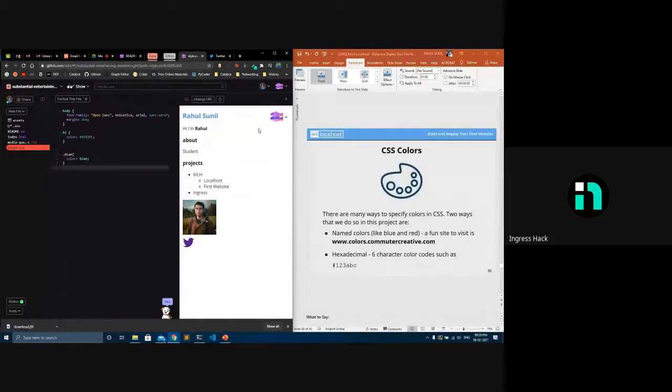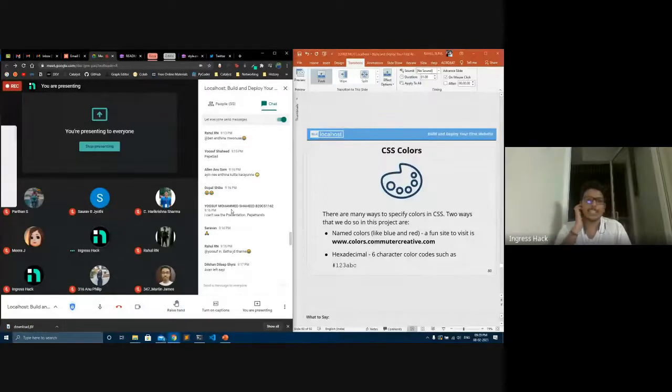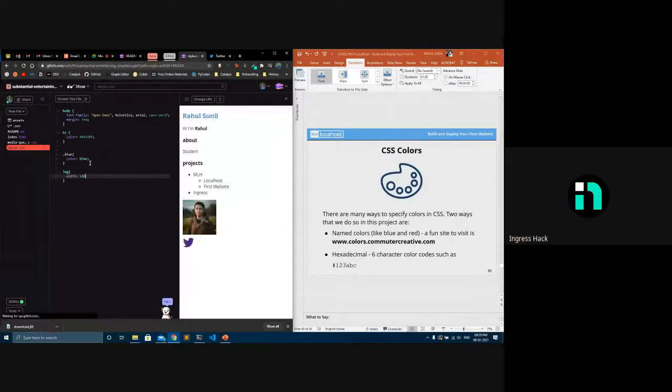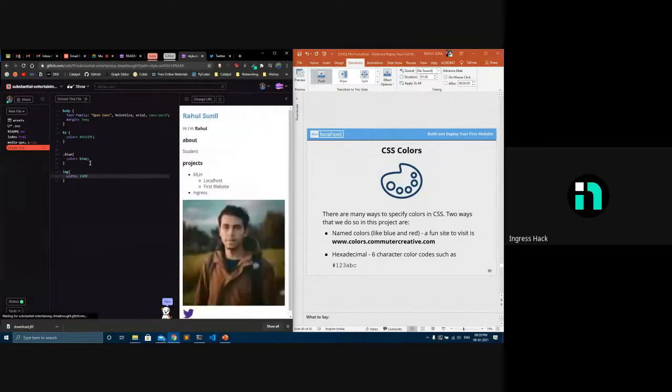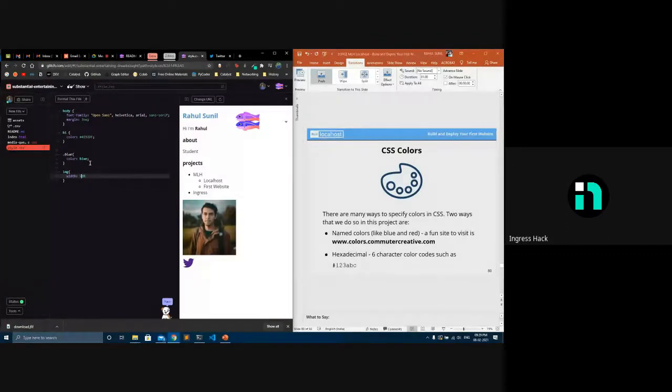We have a question in the chat: how to fit a big image into a small frame. One thing we can use is the flex part, or else you can also use, wait, I'll show. In an image, if I'm using a percentage for width, 100% means it fills 100% of the screen. If I'm using 50%, it takes up only 50% of the screen. No matter how big or small your images are, when you use a percentage width, it takes up that much percentage of the screen. I think that answers it, right?